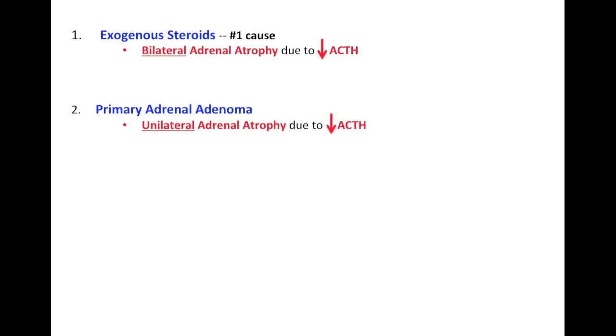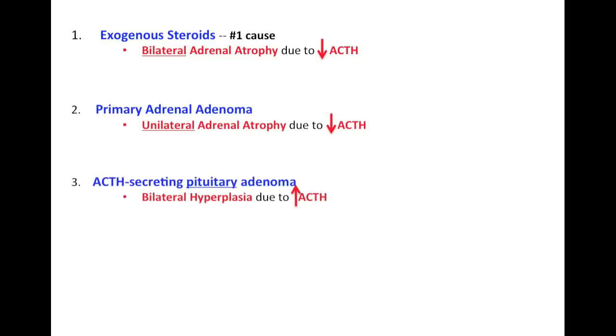It has the adenoma, so it doesn't matter if there's ACTH available or not. So in this case, it's gonna be unilateral adrenal atrophy compared to exogenous steroids which had bilateral adrenal atrophy. So this is how you would distinguish between these two.